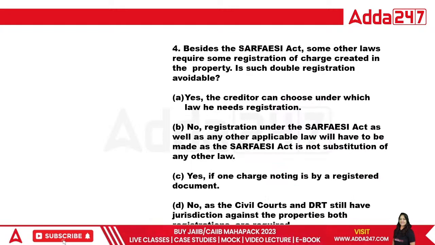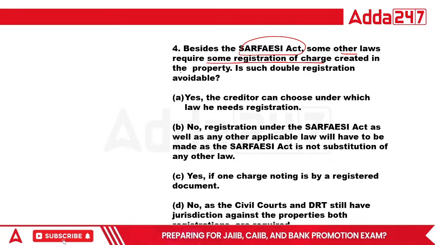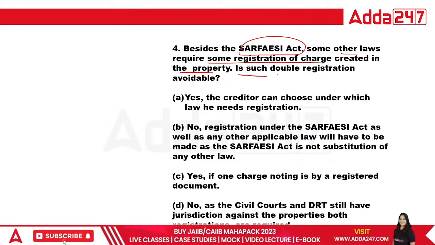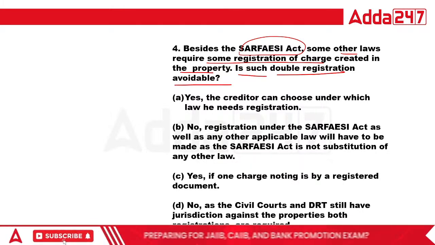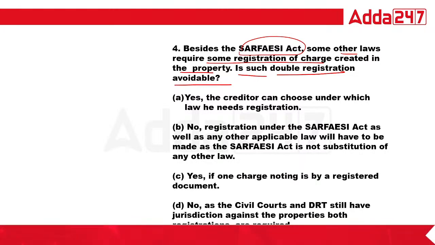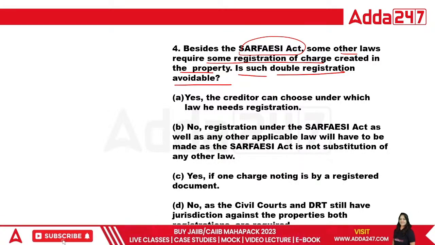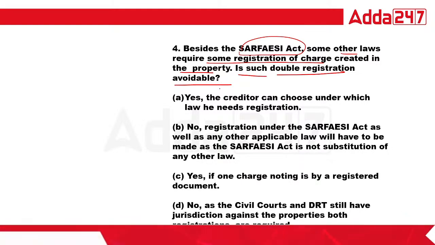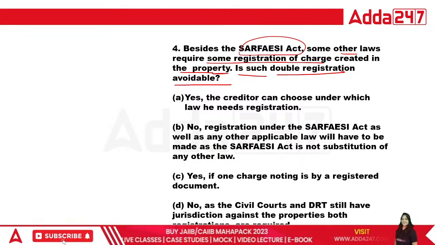Besides the SARFAESI Act, some other laws require registration of charge created in the property. So is such double registration avoidable? Double registration, class, is it avoidable? Tell me. The question is very simple. Besides the SARFAESI Act, some other laws require registration of charge created in the property. Is such double registration avoidable?